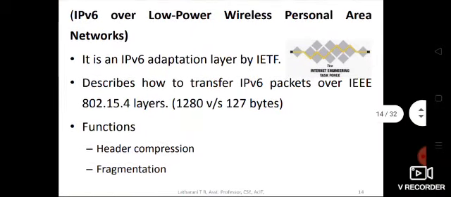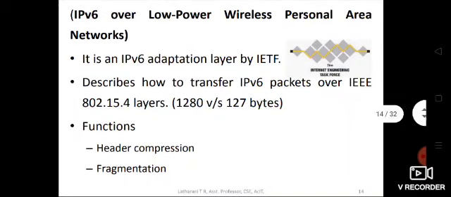So what functions will it do? For the fragmentation of 1280 bytes of data into 127 byte MTU, we need to do header compression and fragmentation. Header compression means, as I told you, whenever we pass through each layer in the network, a header is prefixed.